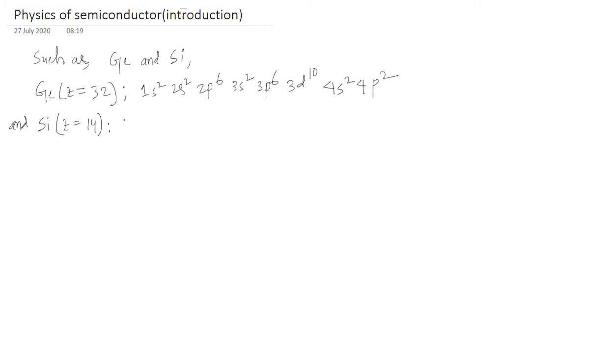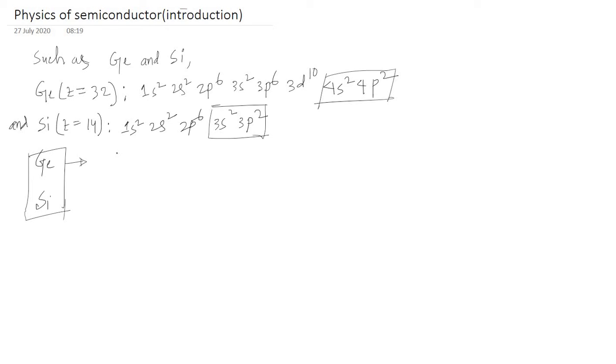Its electronic configuration is 1s2, 2s2, 2p6, 3s2, 3p2. From the above electronic configuration, we can say germanium and silicon both belong to group 4 of the periodic table.